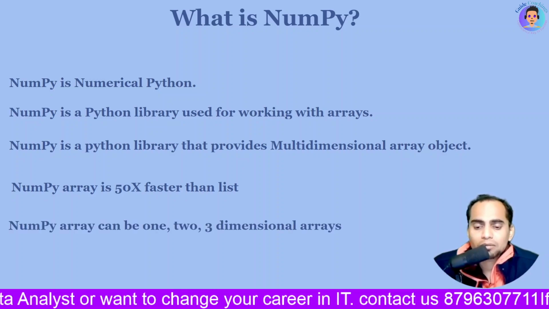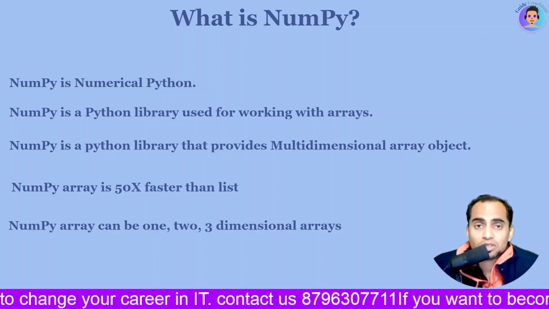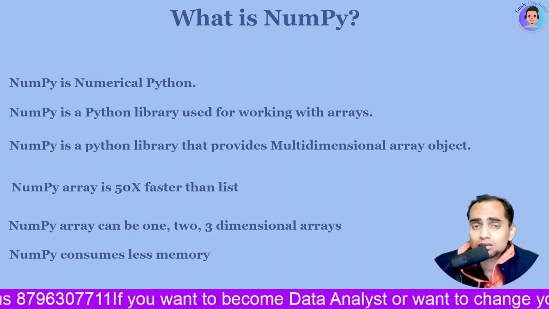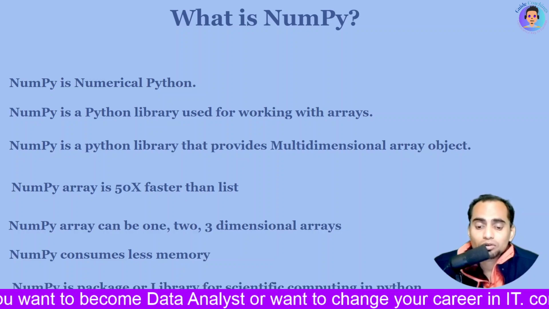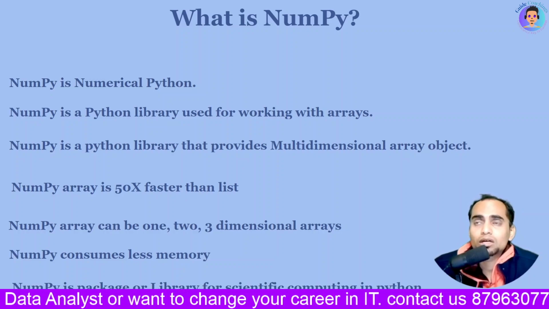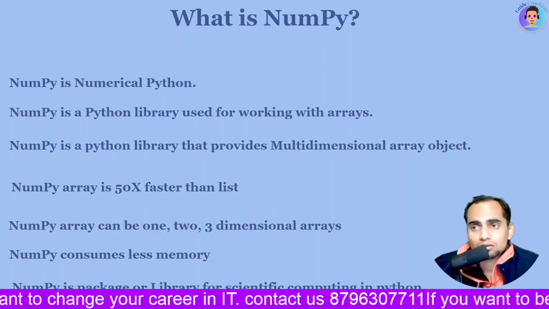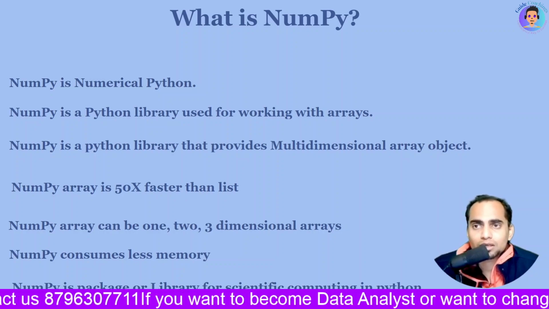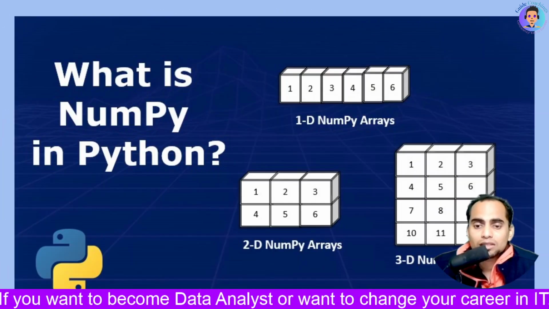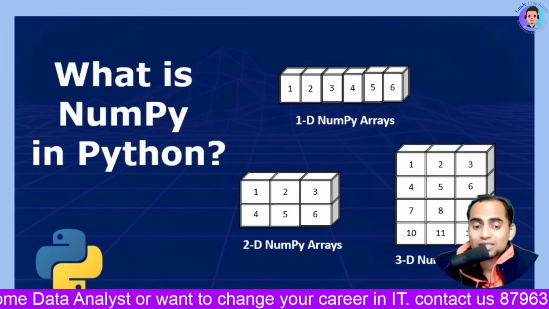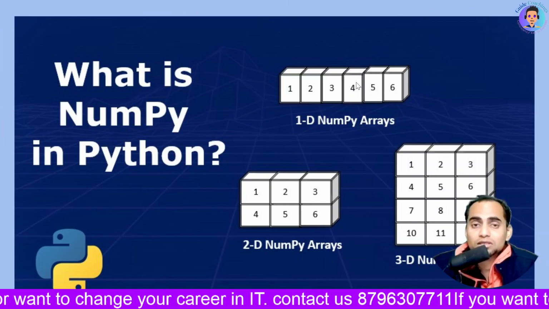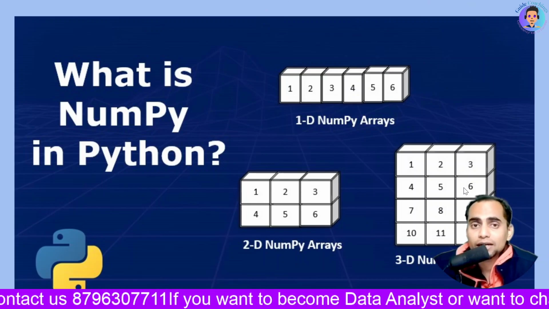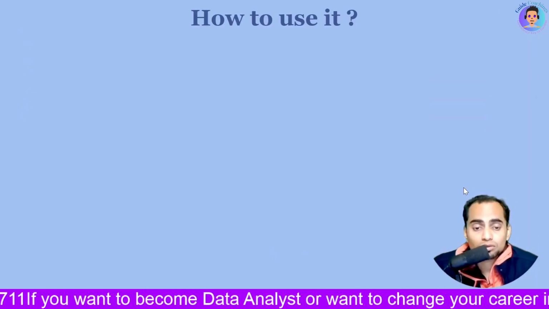Okay, NumPy arrays can be zero dimensional, one dimensional, or two dimensional. Then NumPy consumes very little memory and is very efficient, so that is the reason we use it. And the next is that NumPy is a package for scientific computing in Python. So whenever you are working as a data scientist, NumPy is your go-to tool to use your data for analysis. Now let's quickly see what one dimensional, two dimensional, and three dimensional arrays are. So this is your one dimensional array, this is your two dimensional array, and this is your three dimensional array.